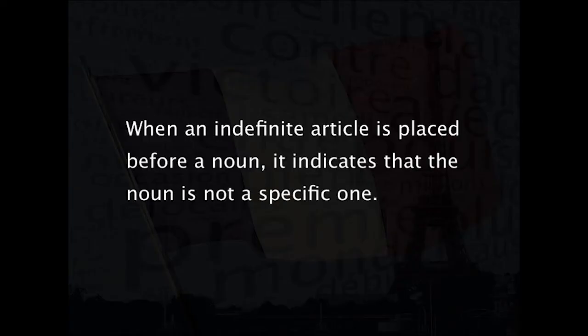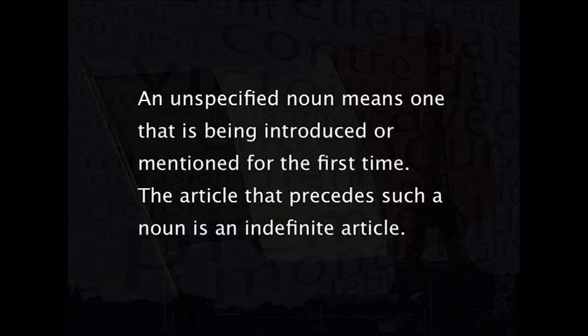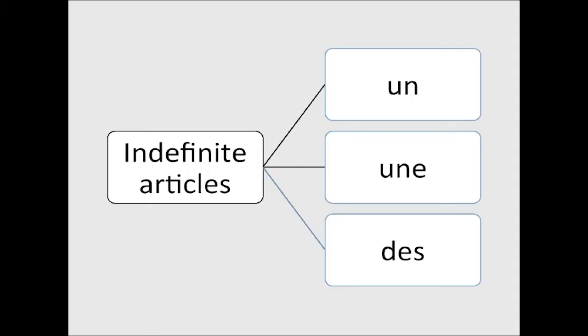When an indefinite article is placed before a noun, it indicates that the noun is not a specific one. An unspecified noun means one that is being introduced or mentioned for the first time. The article that precedes such a noun is an indefinite article. Let us examine each indefinite article one by one. To help you understand the concept better, I will reconsider the nouns I've used in the previous section.